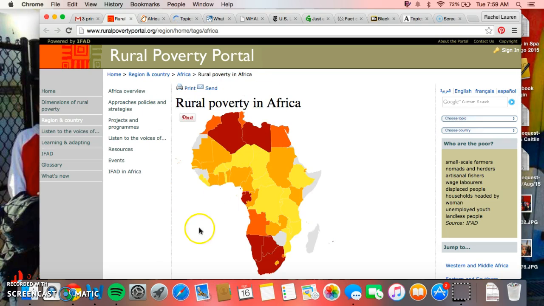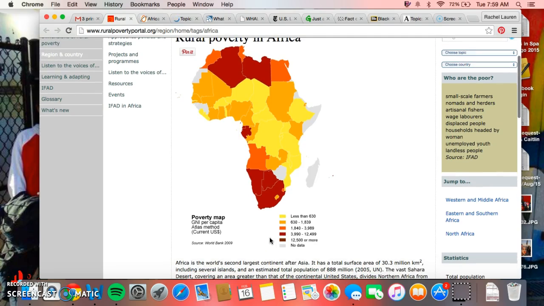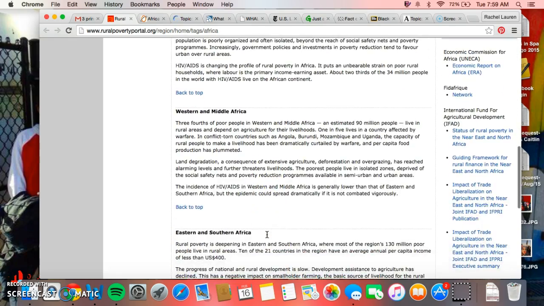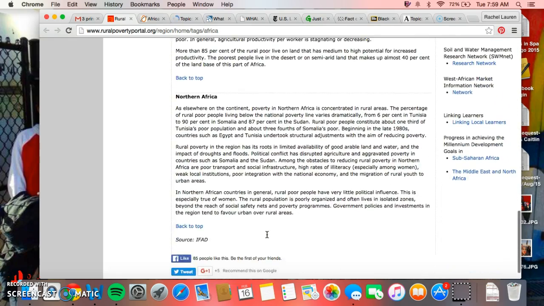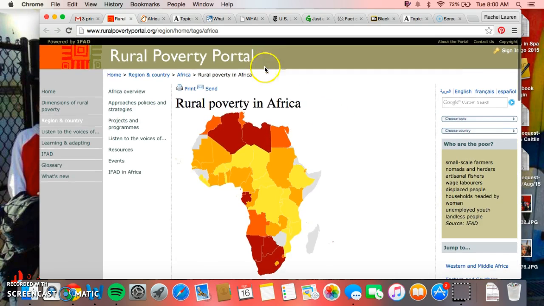This is a great article about rural poverty in Africa, describing the different degrees of poverty around the different parts of Africa. It really describes the problem well, and it breaks it into parts: Western, Eastern, Northern. However, I was wondering if the student wanted to focus on poverty in this part of Africa, for example, the South or the North. Maybe there are specific reasons for poverty being extreme in those parts of Africa, because poverty in Africa is already very, very bad. So I just wonder if the student wanted to focus on a part of Africa to be more specific.